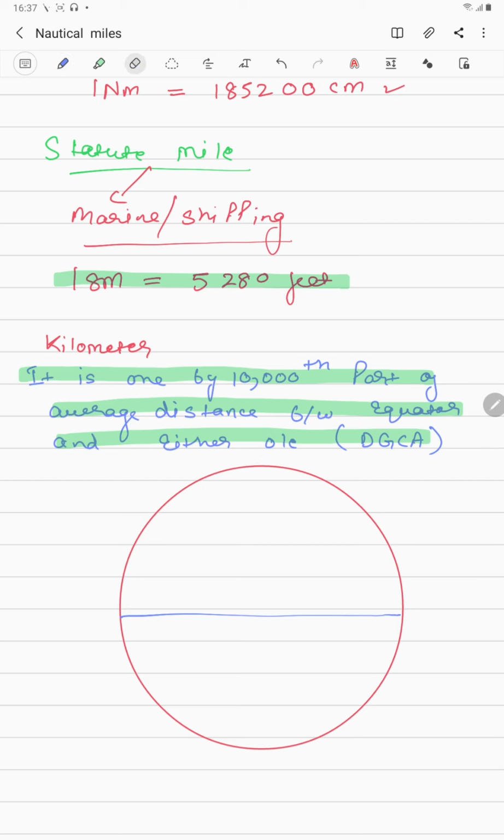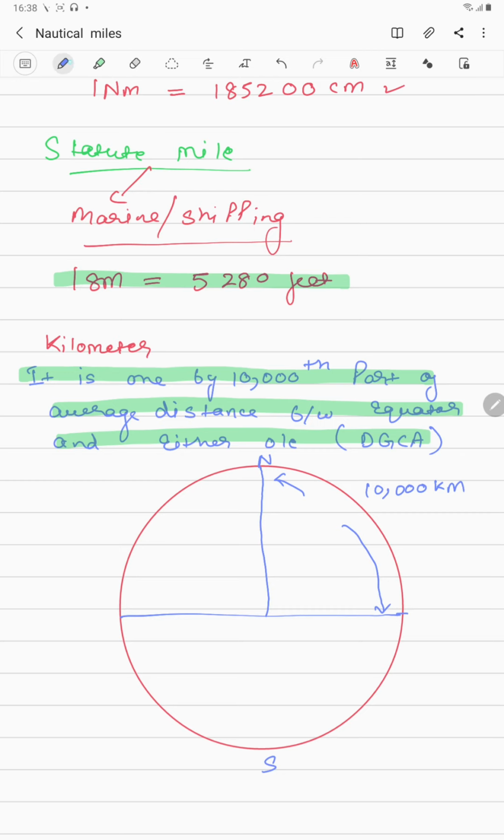All right, so guys, this is the north and this is the south. So from this pole to the equator, if you calculate this distance, it will come down to 10,000 kilometers.